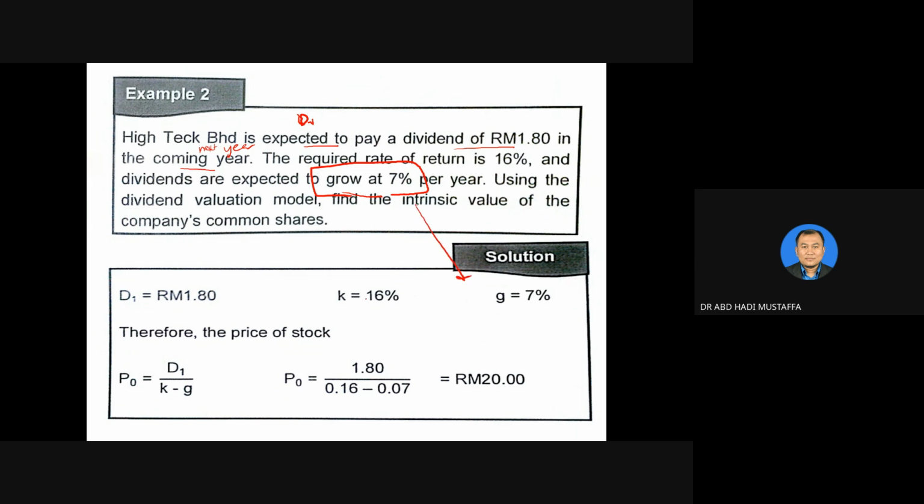Okay. So using the formula of VS equals D1 divided by K minus G, just put in the figures: RM1.80 divided by 16 divided by 100, 0.16, minus 7% divided by 100, which is 0.07. Press the calculator, you will get RM20. Remember, you need to solve this one first: minus this one first, and then this one divided by that one.